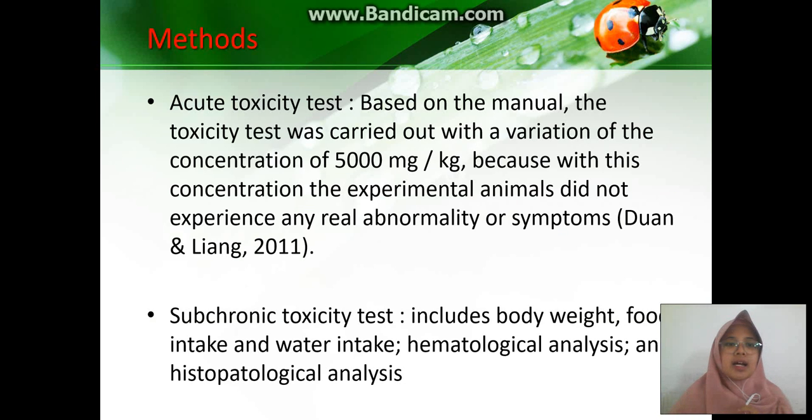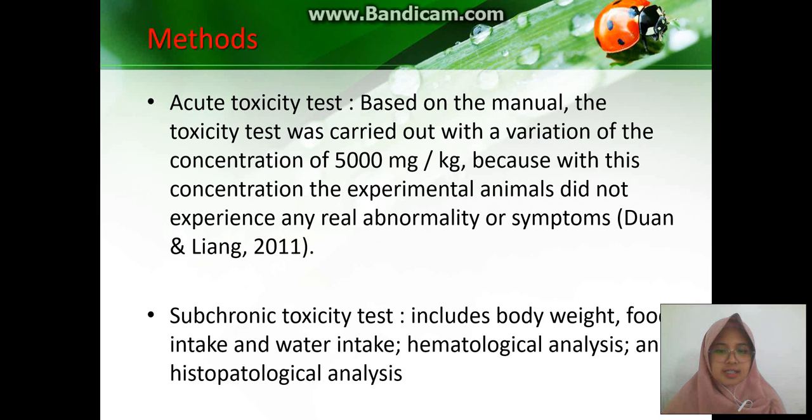So, the methods: the toxicity test was conducted in accordance with the Organization for Economic Cooperation and Development. Based on the manual, the toxicity test was carried out with a concentration of 5,000 milligram per kilogram because with this concentration, the experimental animals did not experience any real abnormality or symptom.